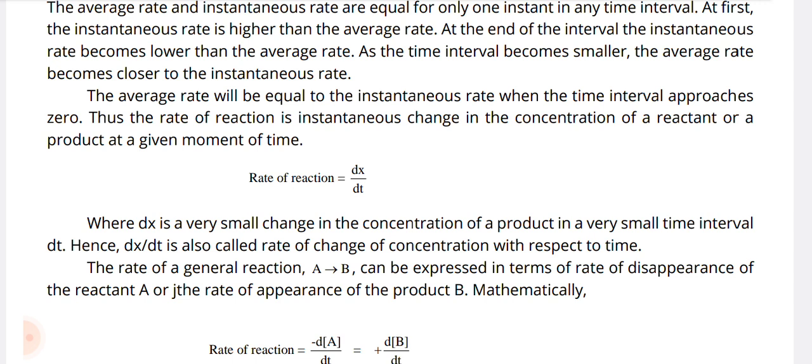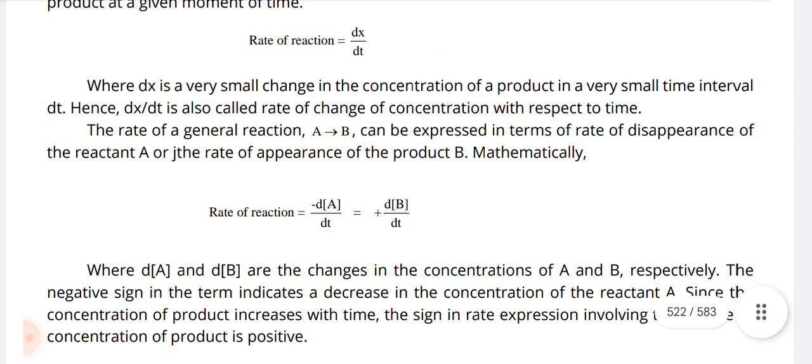Rate of reaction is equal to dx over dt, where dx is a small change in concentration of product in a very small time interval dt. Hence, dx over dt is also called rate of change of concentration with respect to time.